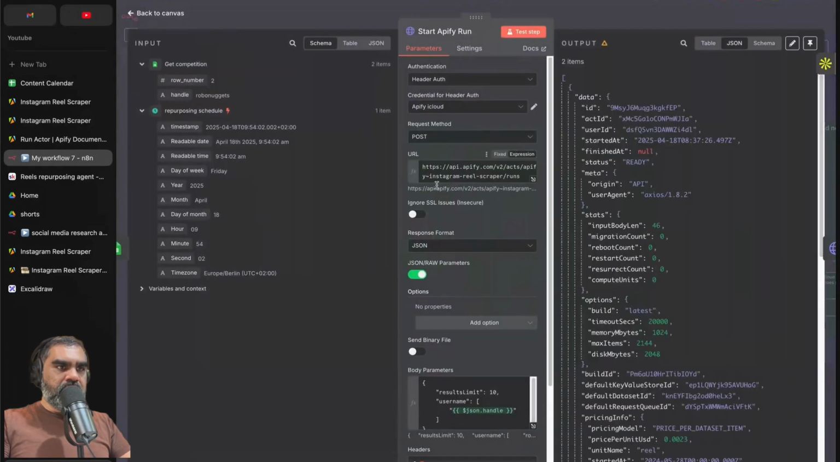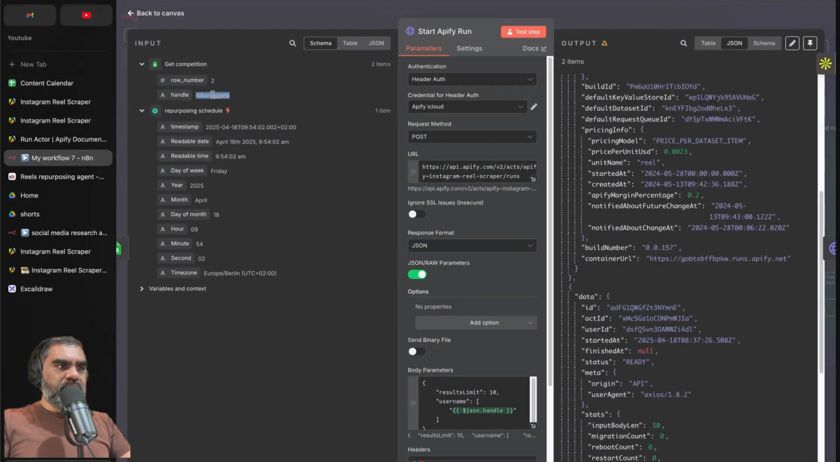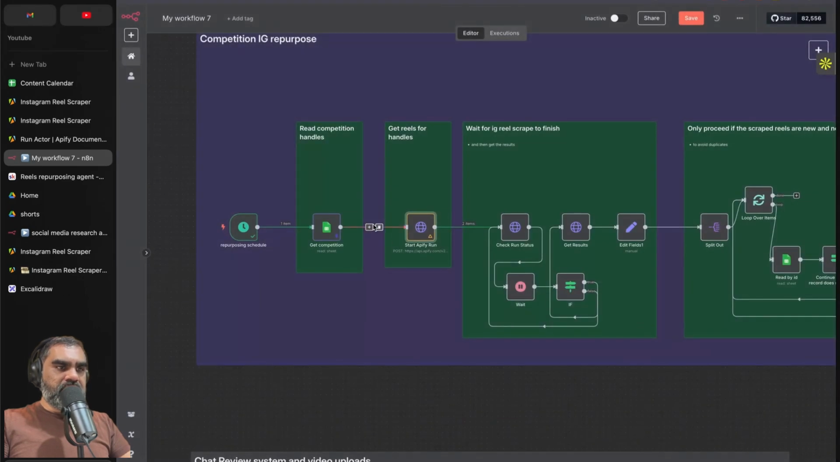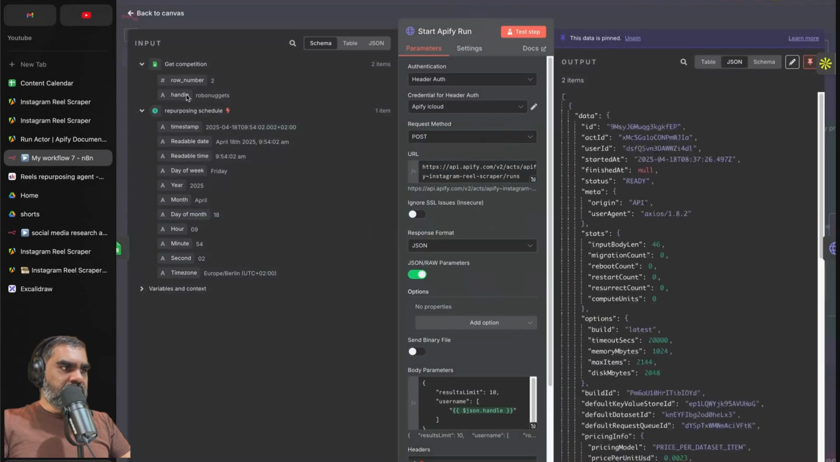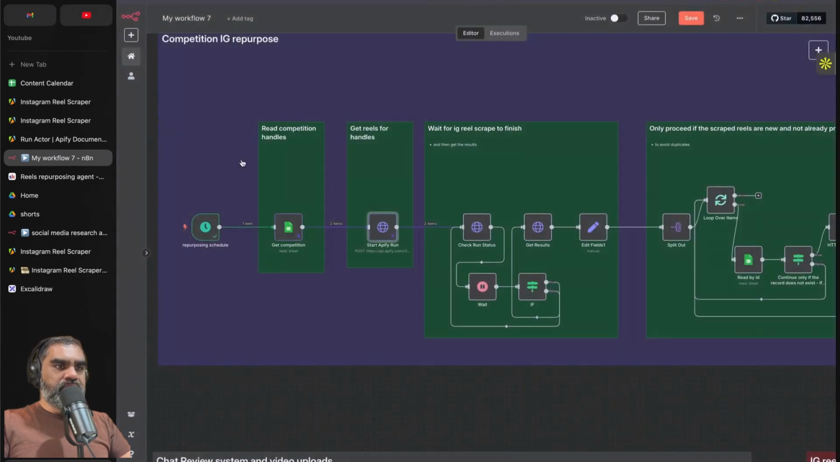So if you look here, we have two items that have gone through. The first one is Robo Nuggets. You can also see two items here. Let me just pin that here again so that when we run the workflow again, it uses the existing data and doesn't issue a new scraping task.